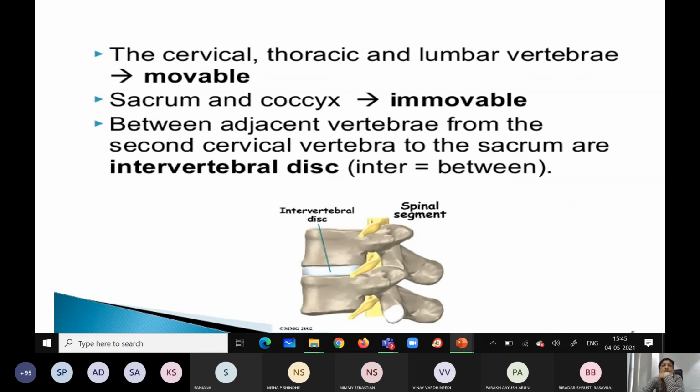Then what are the movements? Cervical, thoracic and lumbar vertebrae are movable. Sacrum and coccyx are immovable. In between the vertebrae, there will be an intervertebral disc.